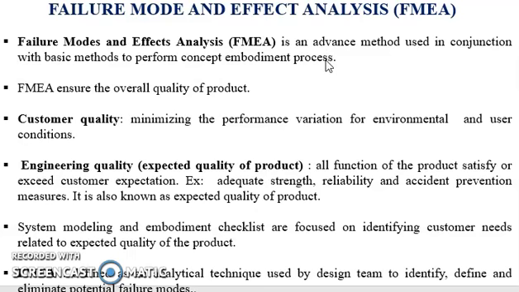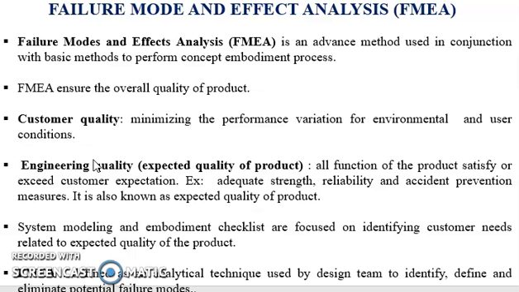The product quality can be categorized into two groups. One is the customer quality and another is the engineering quality. The customer quality refers to minimizing the variation in the performance of the product under different environmental and user conditions. This is ensured by the robust design of the product. Engineering quality ensures that all functions of the product satisfy or exceed the customer expectation.